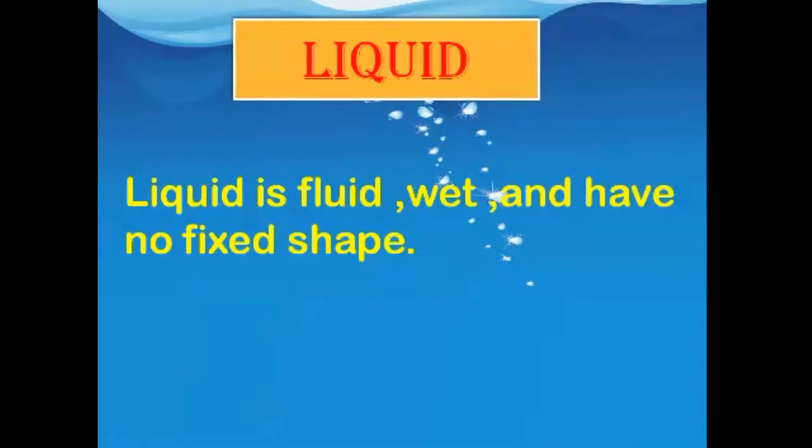When you keep water in a cup, or in a bottle, or in a mug, or any pot, it will change shape according to its container or pot. Okay, my dearest students. So what about this? Liquid is fluid, wet, and has no fixed shape.